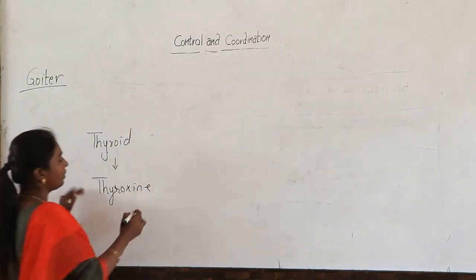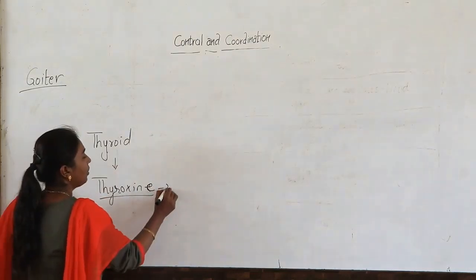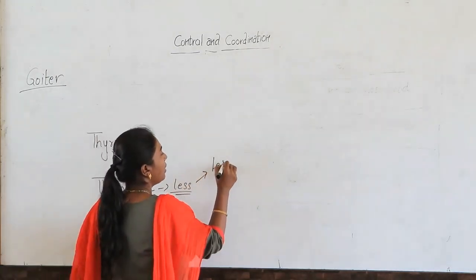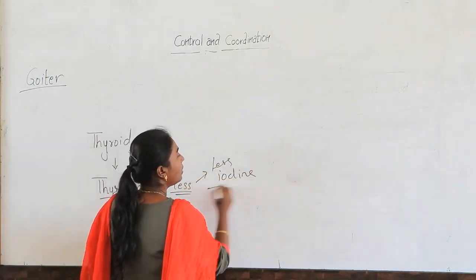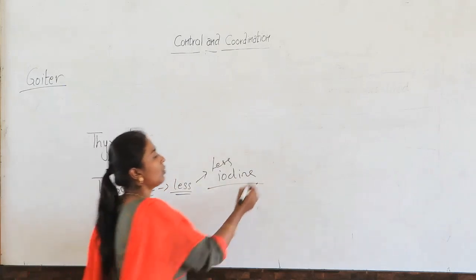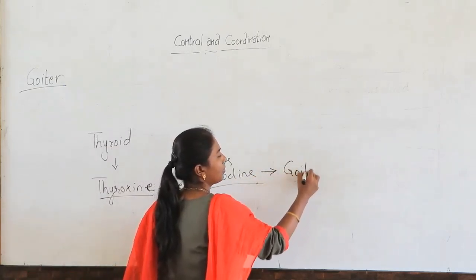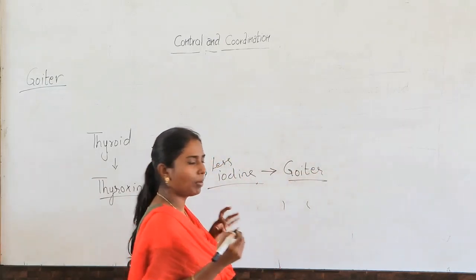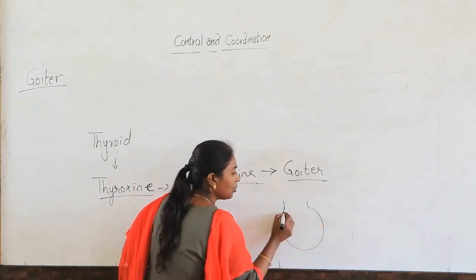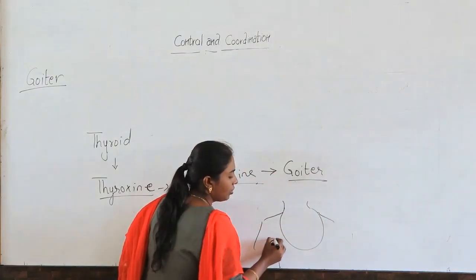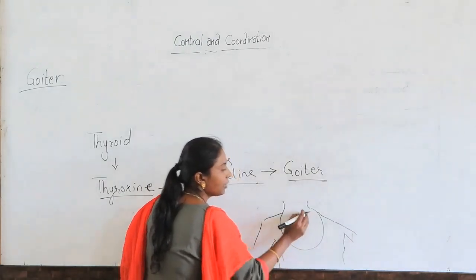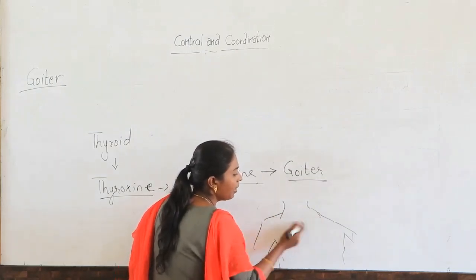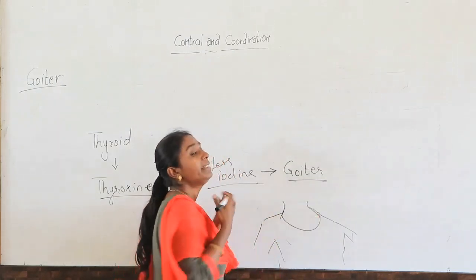Now, when the secretion of this thyroxine becomes less. When does it become less? When there is less amount of iodine in the body, it leads to a disease called goiter. Now, what is this goiter? In the neck, earlier, you will not find it much now, okay? There is a swelling in the neck region. Not as much as I have shown you, but some persons have a neck that has swollen so much. There will be a swelling in this region of the neck.